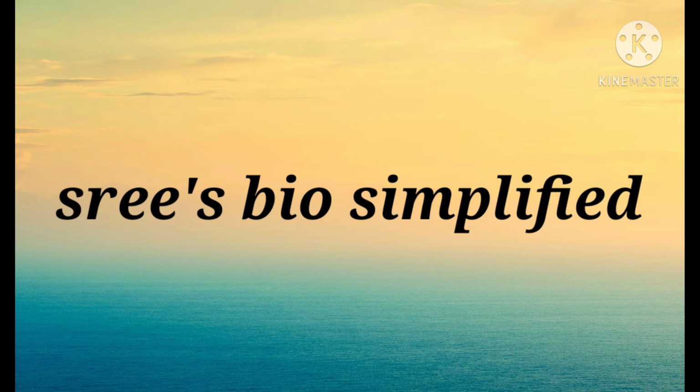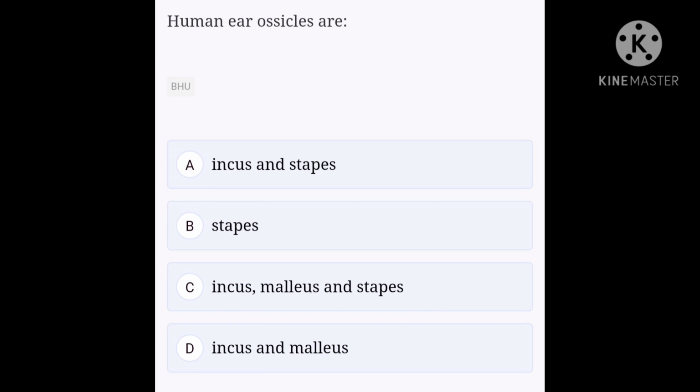Today we are going to practice some important questions from chapter Neural Control and Coordination. Here we have a set of 10 questions today. Okay, let's get started. Let's see our first question.